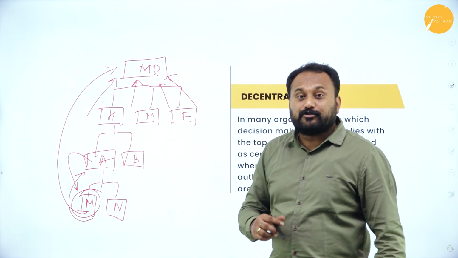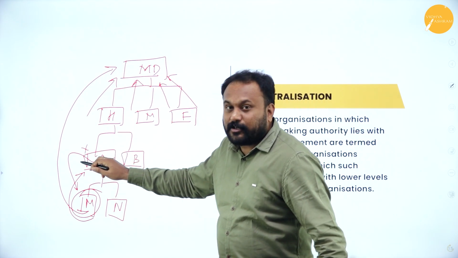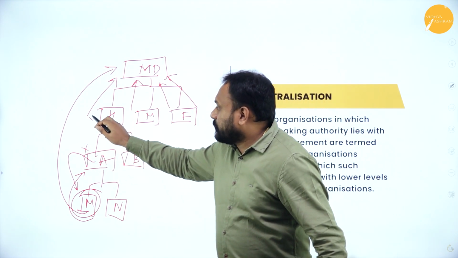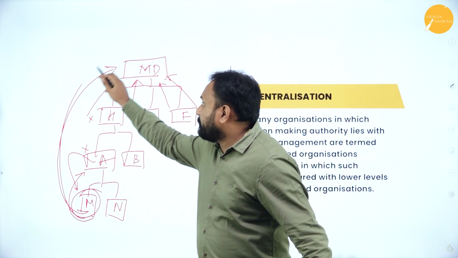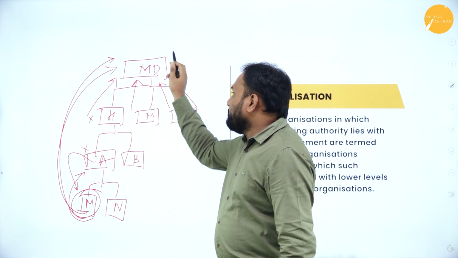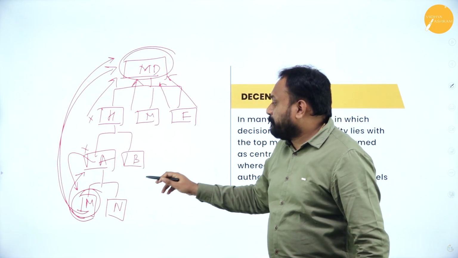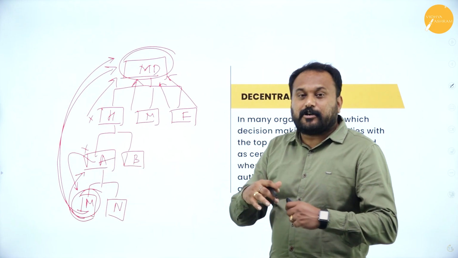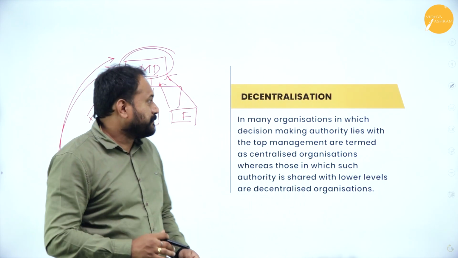But there are so many people who feel that we should not give responsibility or authority to A. Whatever happens to M, he should come and report to us. Now that is called centralization. So one man taking control of everything is called centralization. Now people who are superior to it and they are solving the things themselves, that is called decentralization.